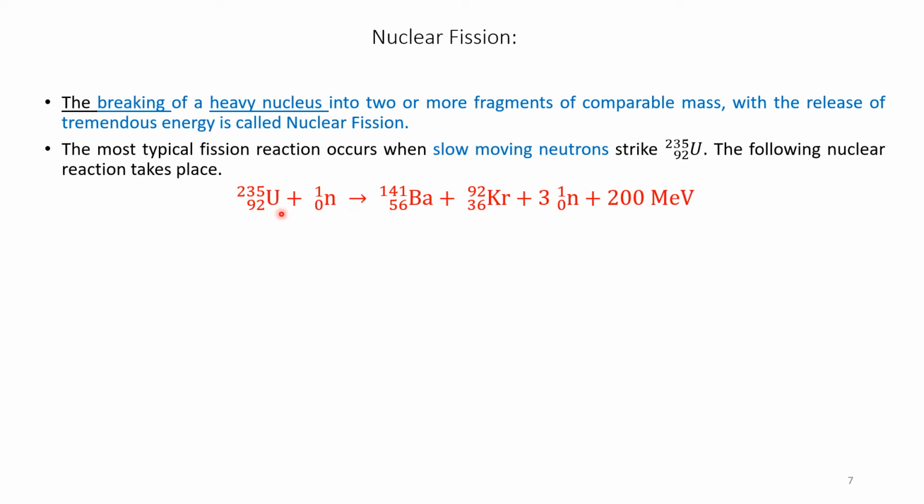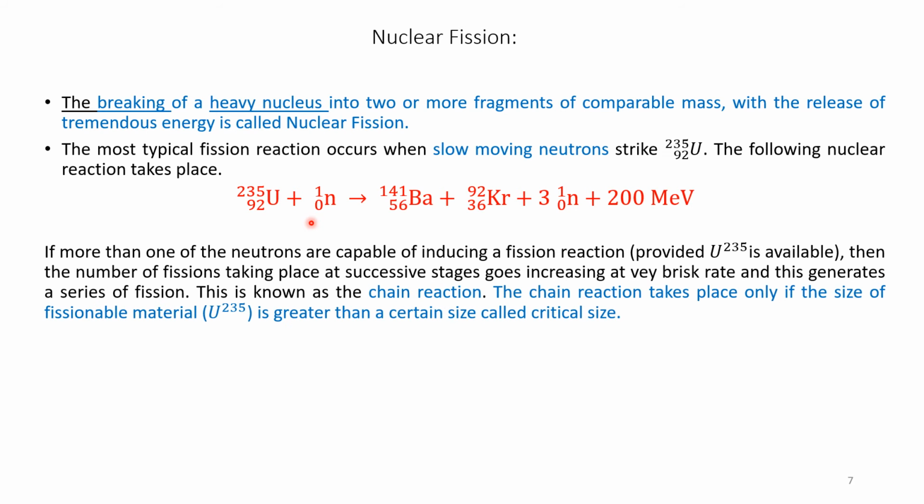When we break the nucleus, if more than one of the neutrons are capable of inducing a fission reaction, provided U-235 is available, then a number of fissions take place at successive stages, going on increasing at a very brisk rate, and this generates a series of fissions.